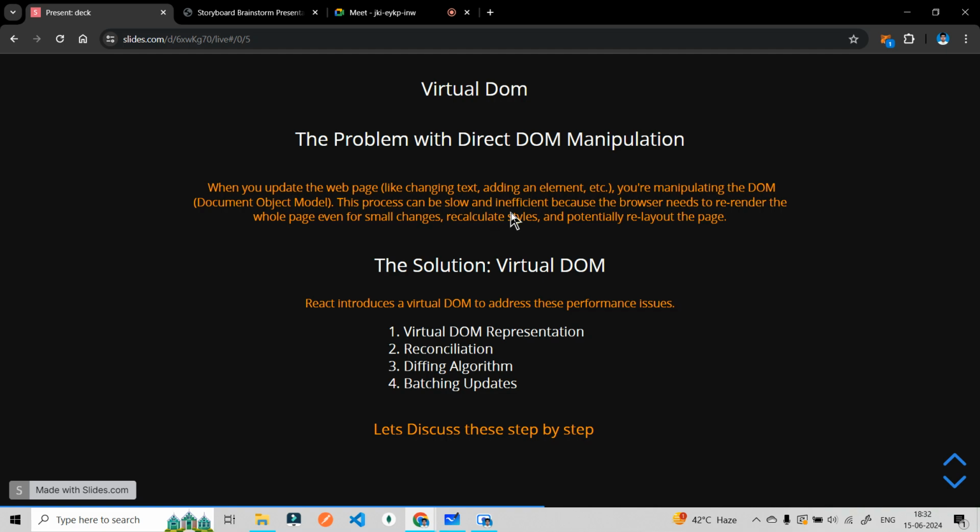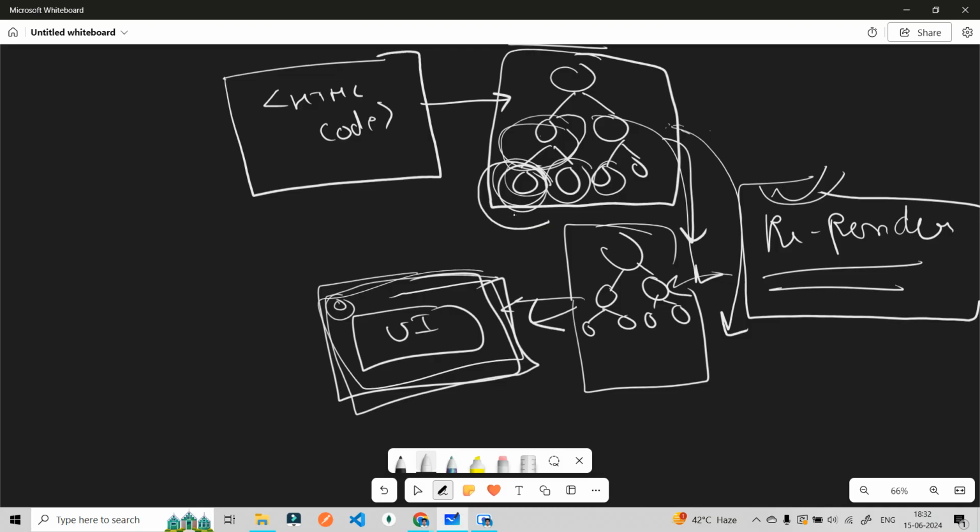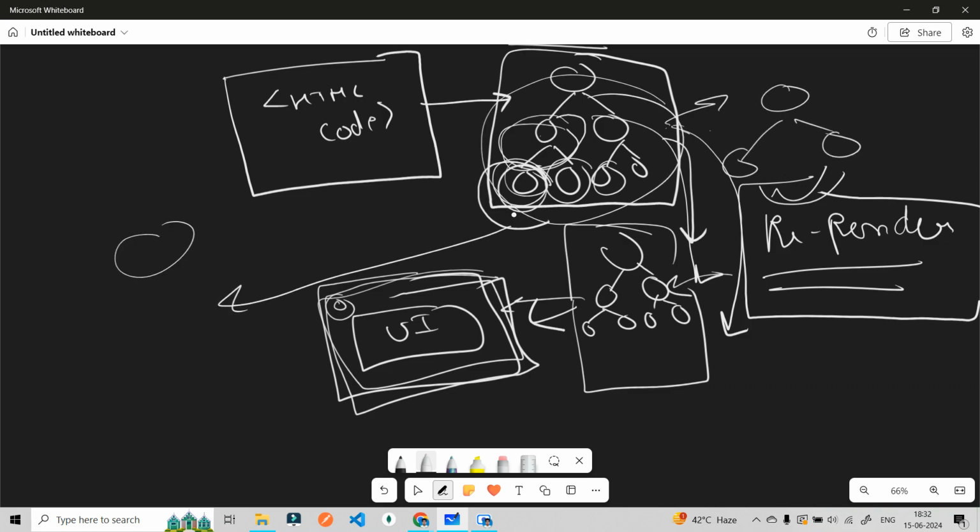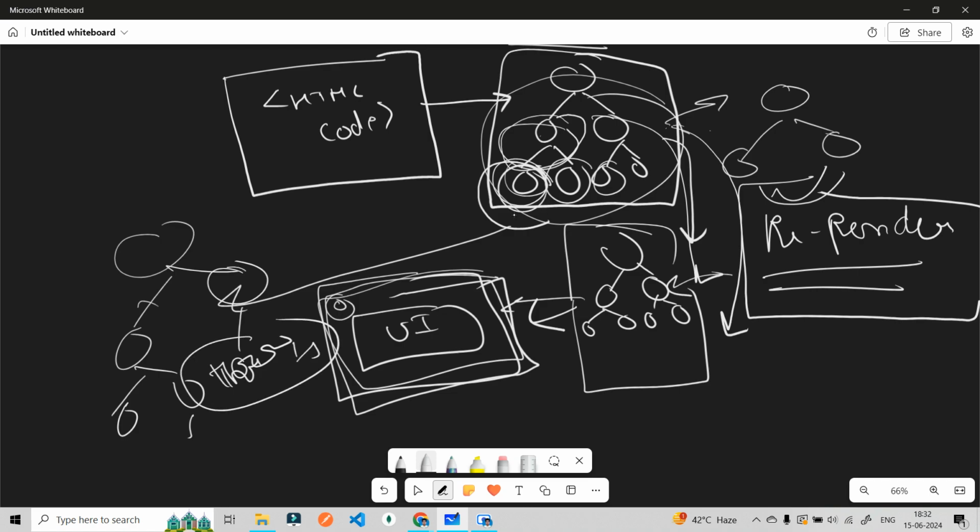Why? Because if your application is very big, it can contain thousands of DOM elements. This is not a small tree, this can be a very, very big tree that can contain so many nodes. Imagine there are a thousand children of this particular node.